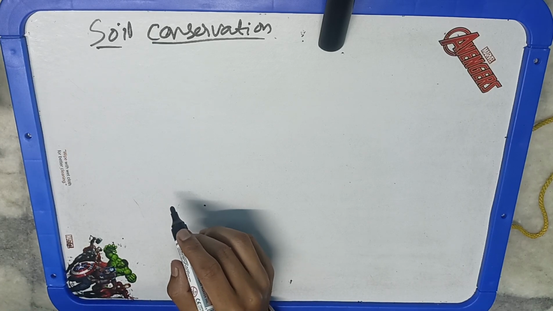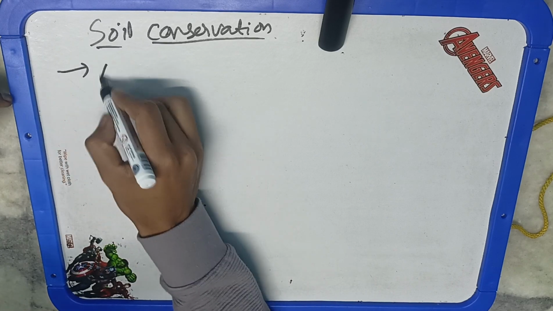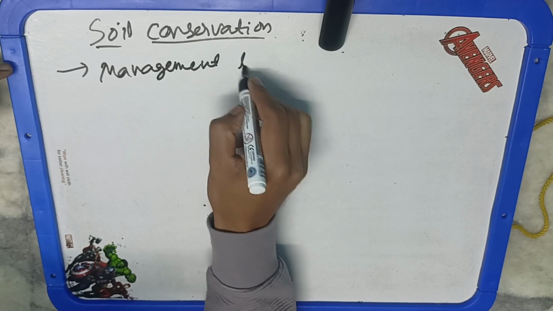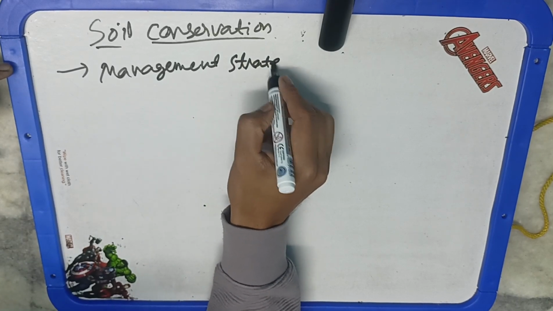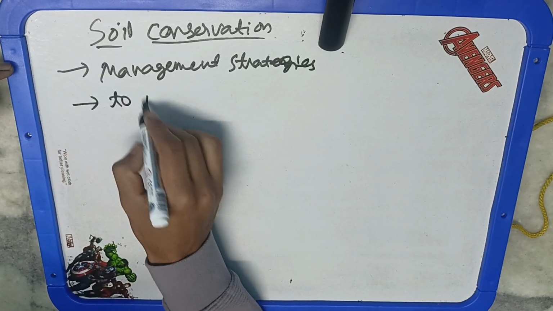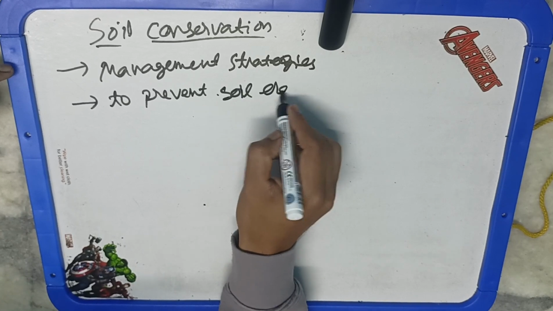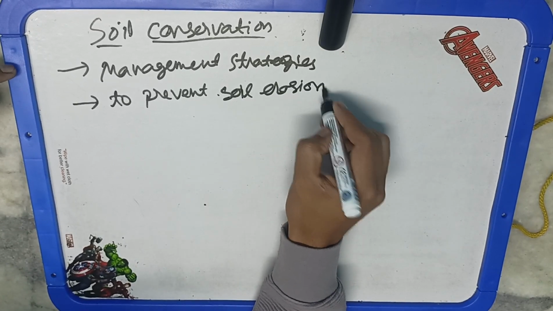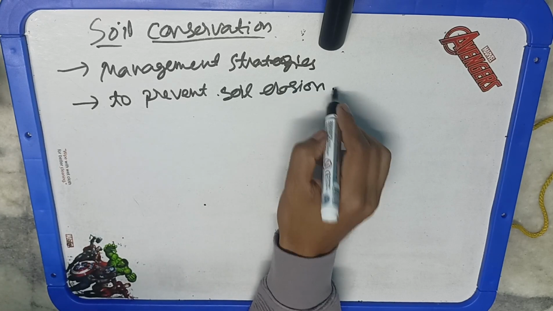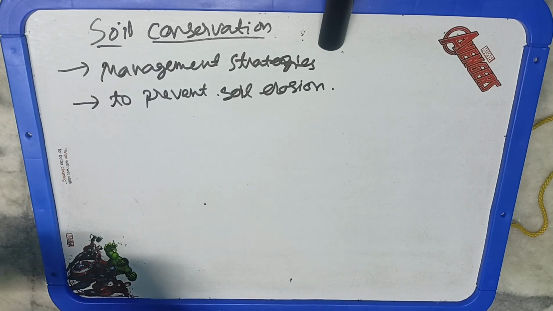Okay. So it is a set of management strategies for the prevention of soil being eroded from the earth surface. Okay, so whatever management strategies you are going to do to prevent it from being eroded, that comes under your soil conservation. Or become chemically altered by overuse, acidification, soil erosion. Okay, means all the problematic things that can happen in case of soil. So we need to protect from these. Okay, another is chemical soil contamination, to retain the fertility status of the soil. So that is basically soil conservation.